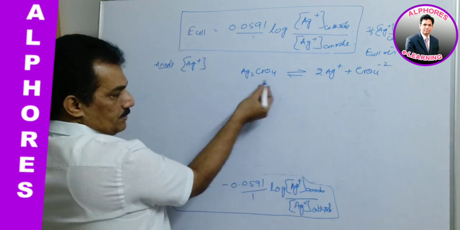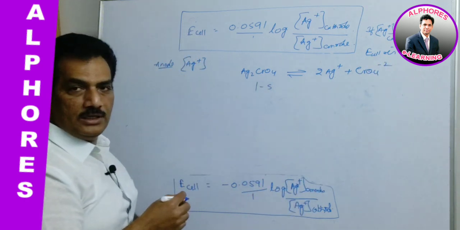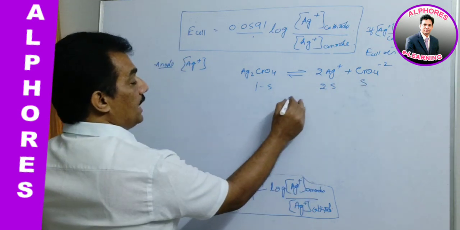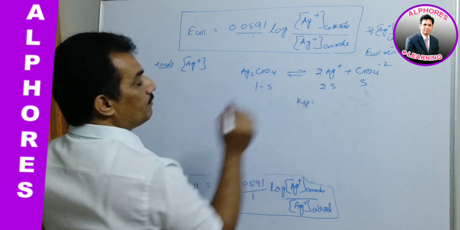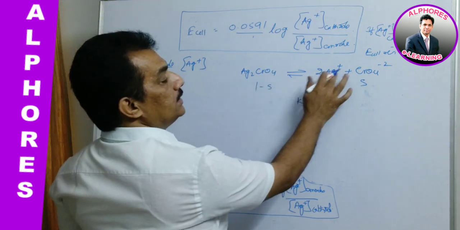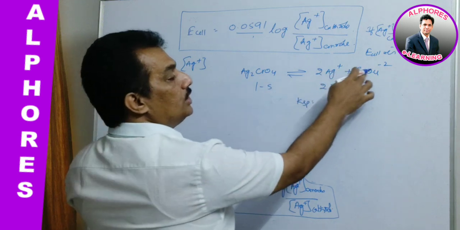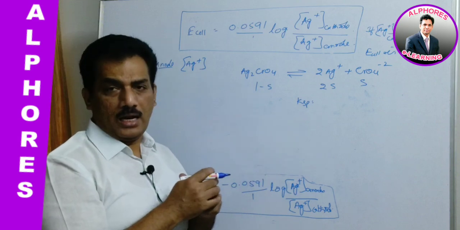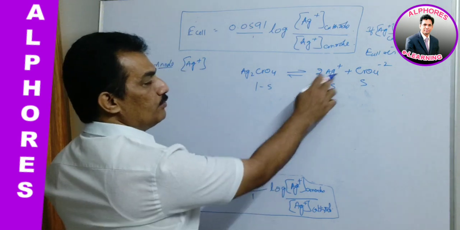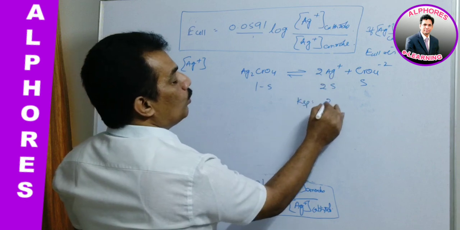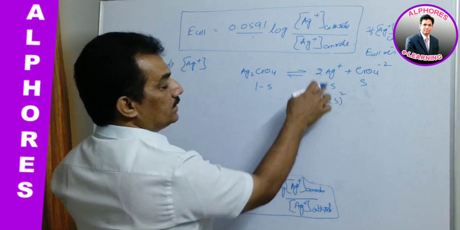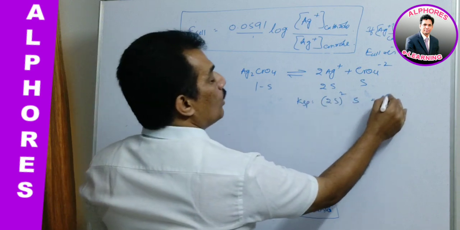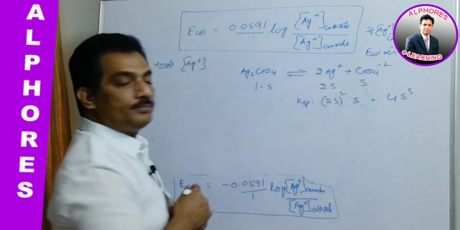If you recollect, for a sparingly soluble salt, if S is the solubility we are getting 2S and S, and from Ksp, what is Ksp? Ksp is nothing but Ag plus concentration squared into CrO4 minus 2 concentration. All this is learned in your junior inter ionic equilibrium. Here I am directly writing Ksp for this one, which is nothing but (2S) squared, that is Ag plus concentration squared, into S. It appears as 4S cube.